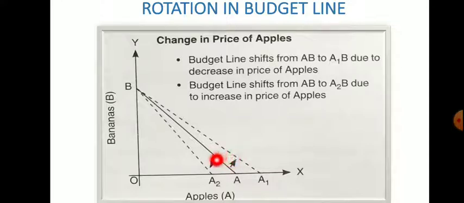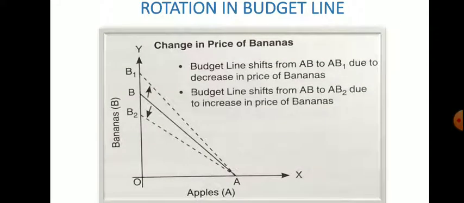Now if the price of commodity X, for example apple, has increased, then what will happen? The purchasing power will decrease and there will be an inward rotation, or you can say a leftward rotation, but on the x axis, not on the y axis. Now if we consider commodity Y, then what will happen if there is a decrease in the price of Y?